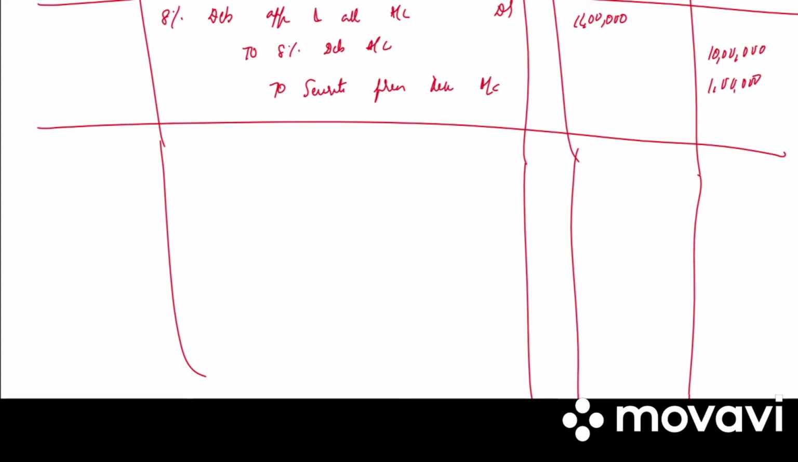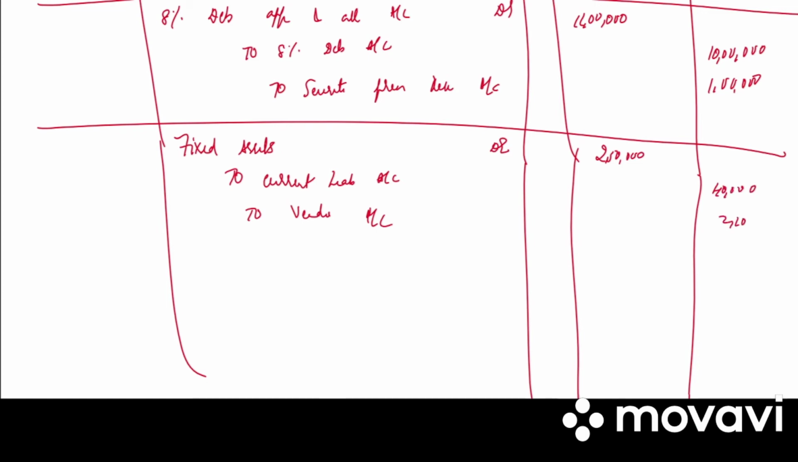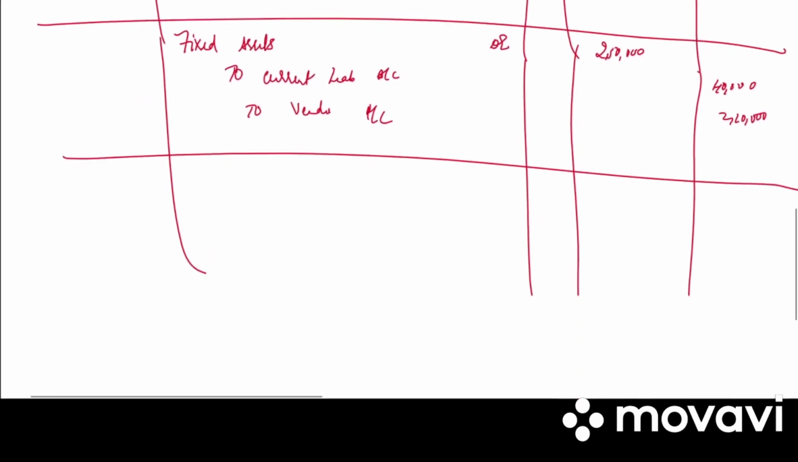Next we have purchase of fixed asset account debited. They have also taken current liability of 40,000 to current liabilities account to vendors account. So how much is the fixed asset? 2,50,000. Liability is 40,000. Vendors will be 2,10,000. Write the narration. Purchase of assets and liabilities.